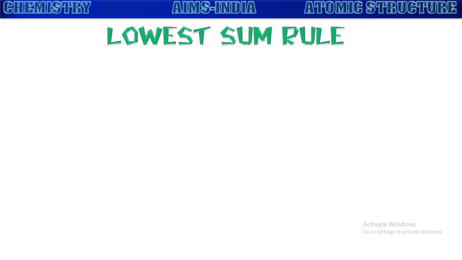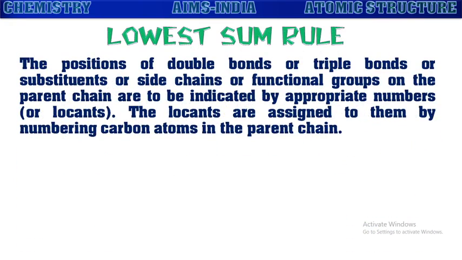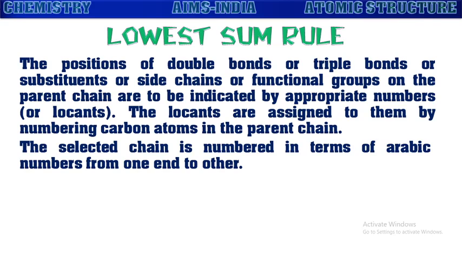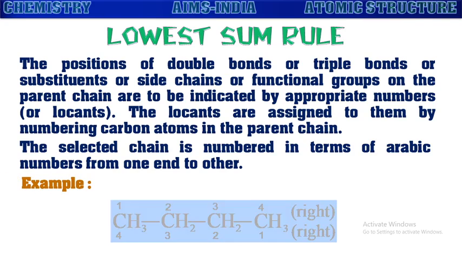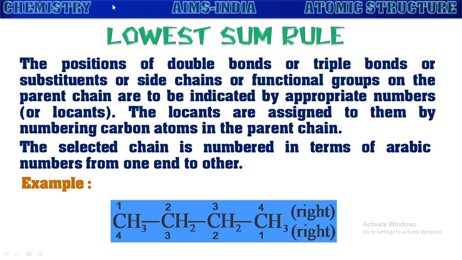Next rule, the lowest sum rule. The positions of double bonds or triple bonds or substituents or side chains or functional groups on the parent chain are to be indicated by appropriate numbers. These locants are assigned to them by numbering carbon atoms in the parent chain. The selected chain is numbered in terms of Arabic numbers from one end to the other end. For example, if you see here, a simple hydrocarbon is given, and these carbon atoms can be given numbers in this way from left to right or right to left.